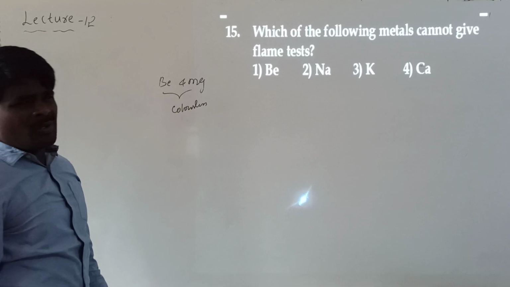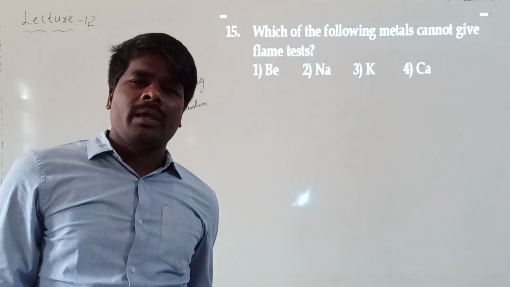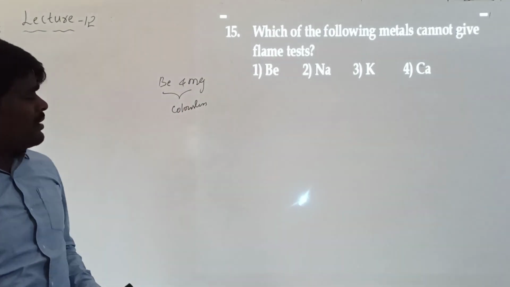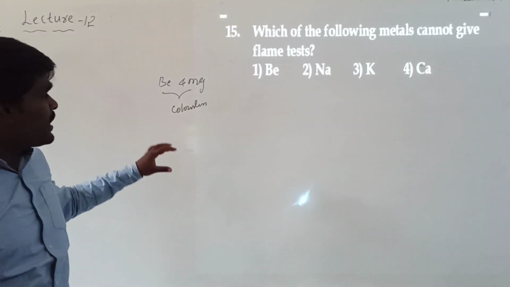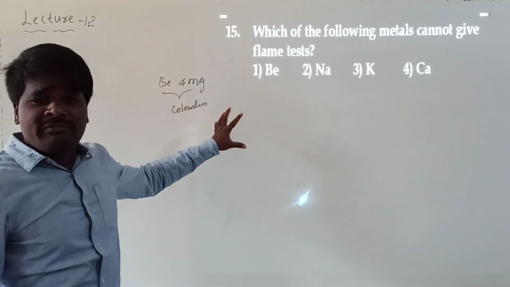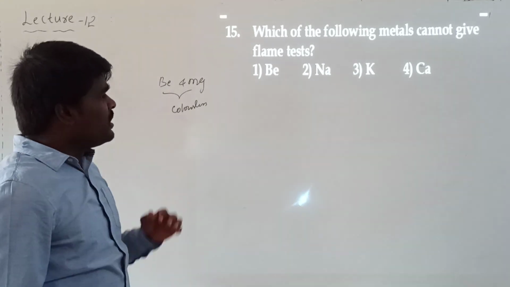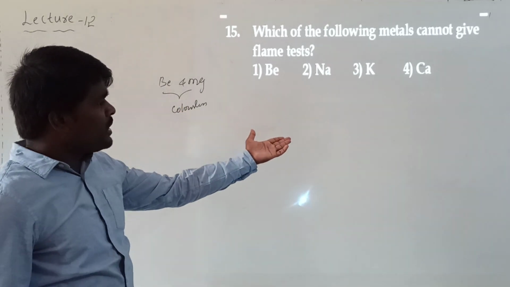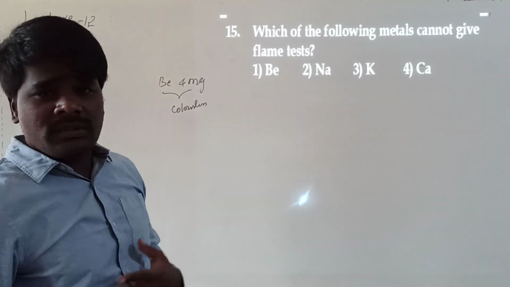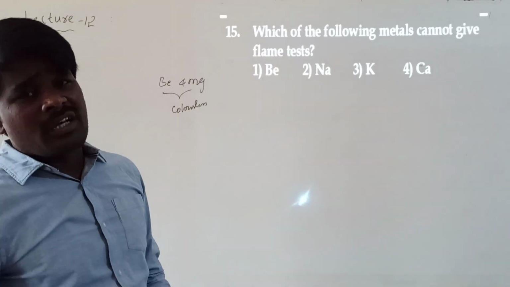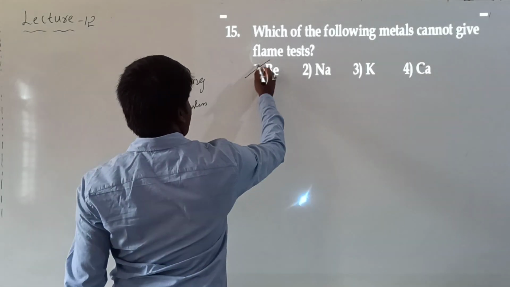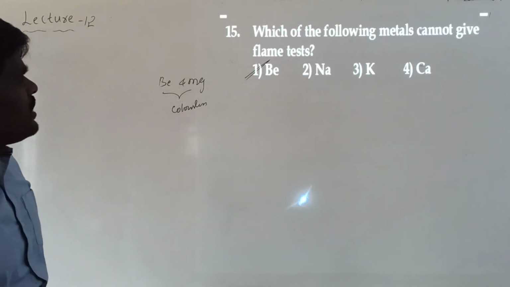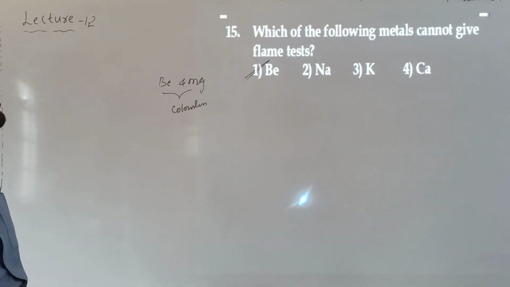for the flame test, because of their smaller size and high metallic strength, their emitted radiation does not fall into the visible region, so we cannot observe any particular color for beryllium and magnesium. As we have stated, sodium exhibits golden yellow, potassium exhibits violet, and calcium exhibits brick red color. So the only option will be beryllium. Beryllium does not give any color.